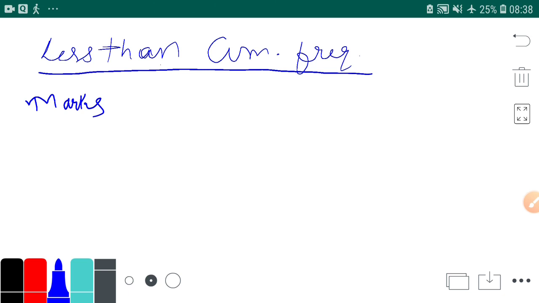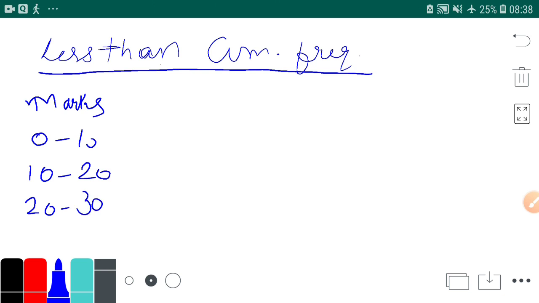So students are having marks like this. They are having either 0 to 10 marks, either 10 to 20 marks, or 20 to 30 marks.